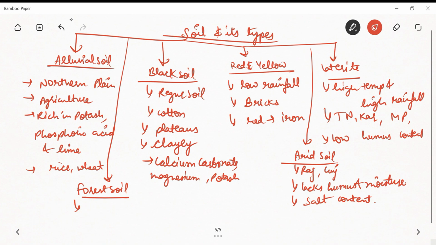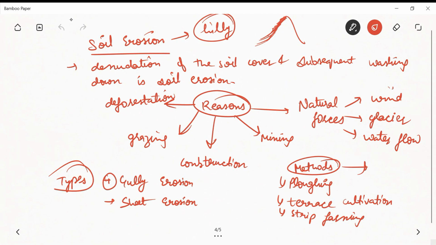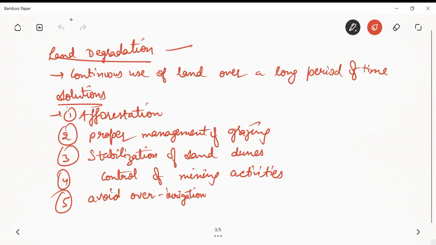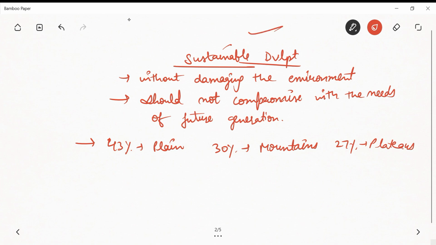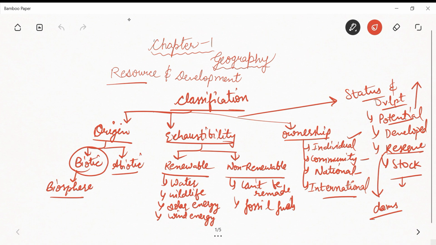Okay. So this is all for this chapter. We have studied about the soils and their types, and we have studied about the soil erosion part, right? And we have also studied about land degradation. We have studied about sustainable development, and the main thing, the classification of the resources, right? So that we have studied in this chapter.